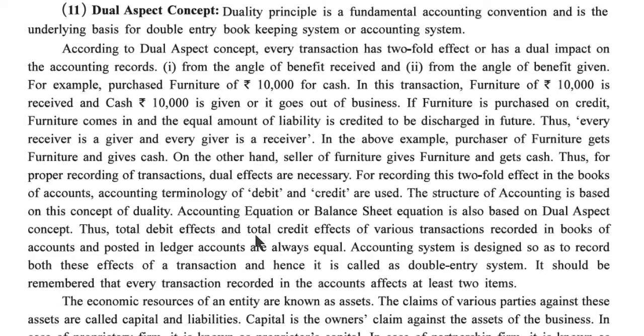Thus, the total debit effect and total credit effect of various transactions recorded in the books of accounts and posted in ledger accounts are always equal. The accounting system is designed to record both these effects of transactions, and hence it is called the double entry system. It should be remembered that every transaction recorded in the accounts affects at least two items.